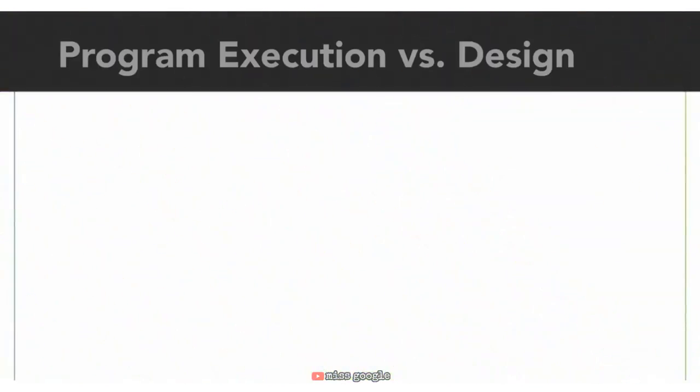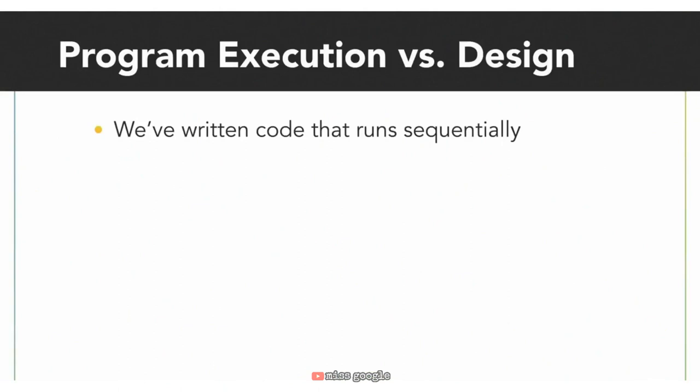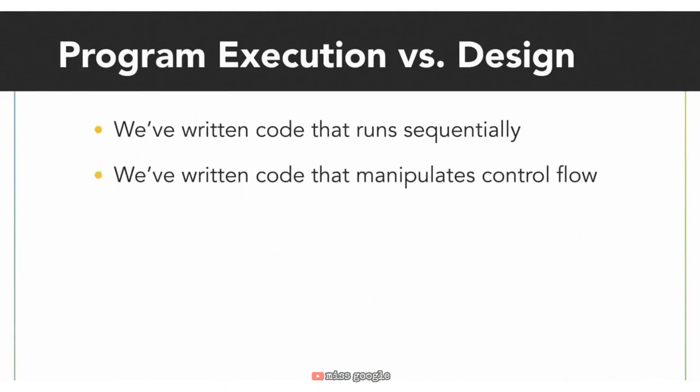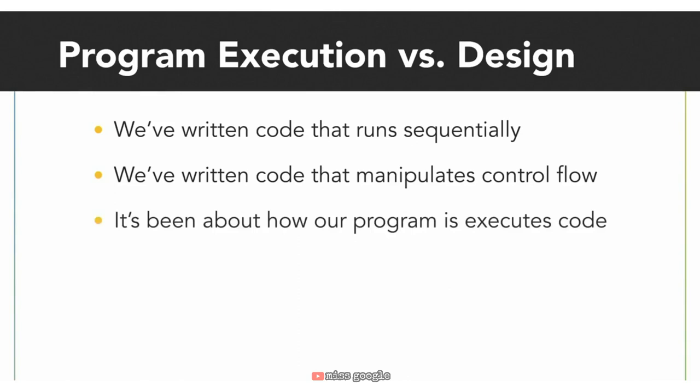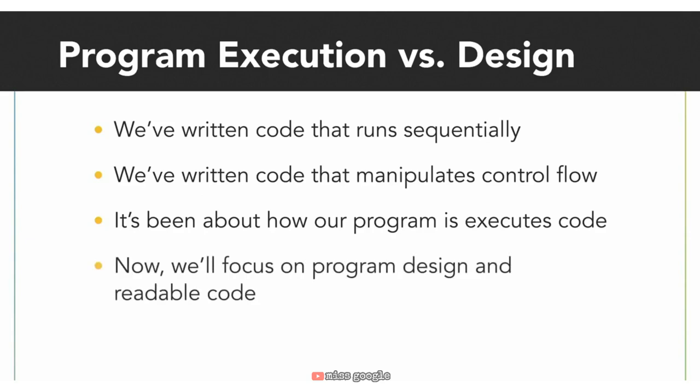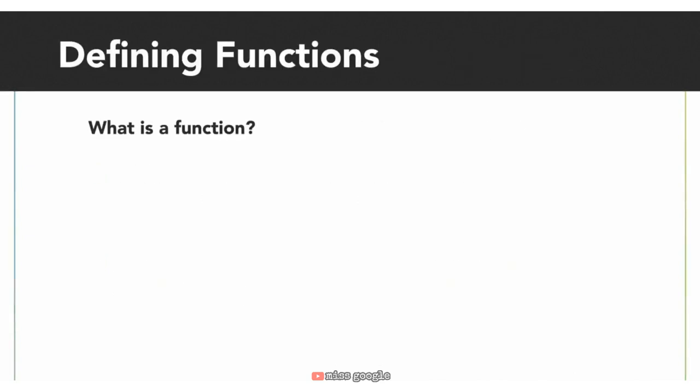So far, we've created code that has run sequentially, one line after the other. We have also written code that manipulates the program's control flow with if statements and loops. The way we have written code so far has more to do with the way that it's executed rather than the way it's designed. In the next 2 chapters, we'll be focusing more on program design and how we can create programs that are readable and easily understood by other software developers. In this chapter, we'll be looking at functions.